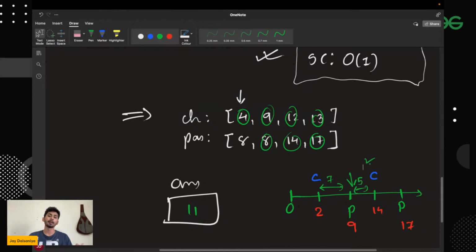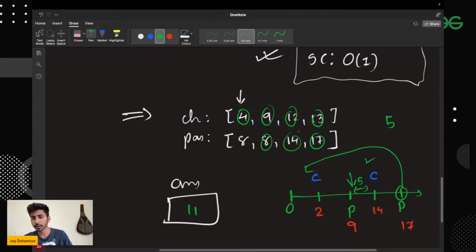But if you do it in this manner, what will be the answer? Let's see, you are following this approach. So this chair is already given to a person. So now 5 moves were taken by a passenger, and now this passenger has only one option. This is already occupied. It has to go to this chair, and now this will increase the total number of moves. So what will be the difference? It will be equivalent to 15, and this comes out to be 20. So assigning the nearest chair to every passenger doesn't mean the total distance will be minimal.